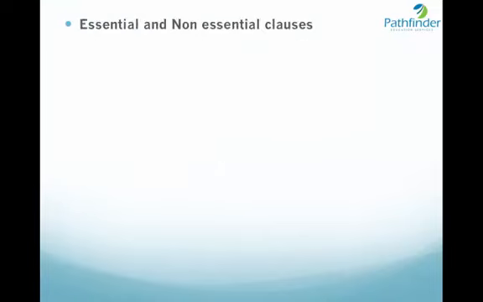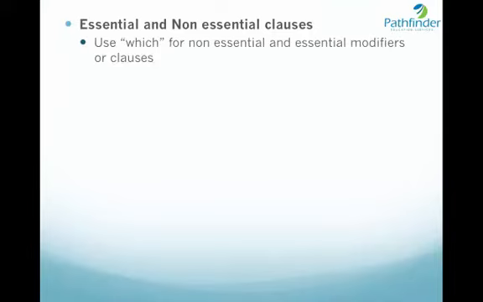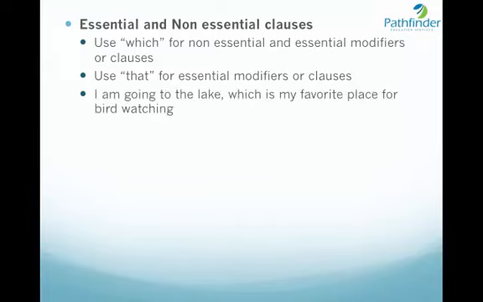Next, essential and non-essential clauses. We use which for both non-essential as well as essential modifiers or clauses. But we use that only for essential modifiers or essential clauses. I'm going to the lake, which is my favorite place for bird watching.